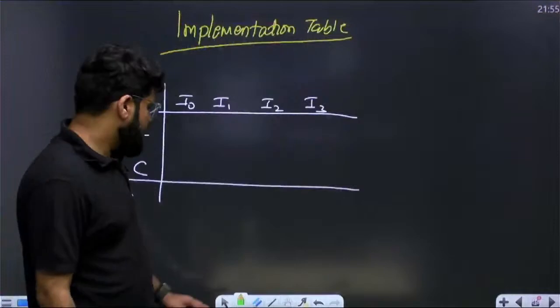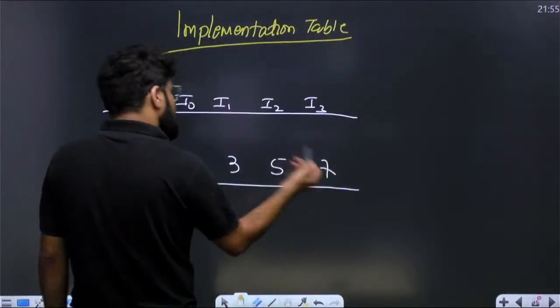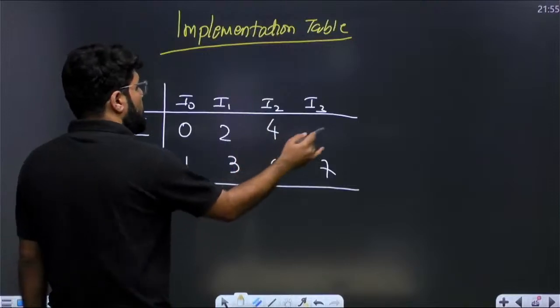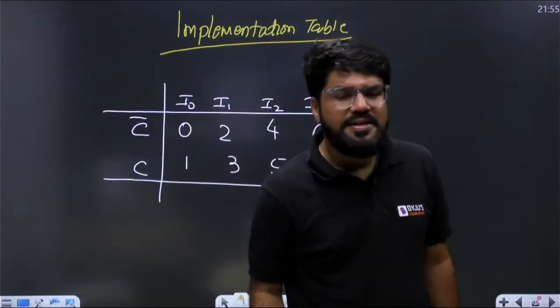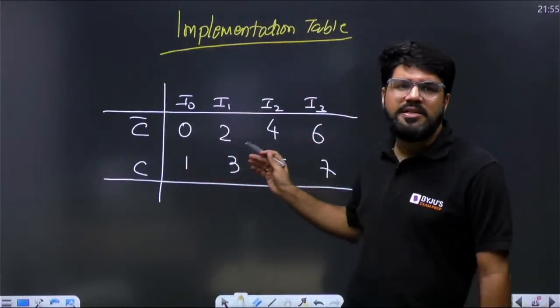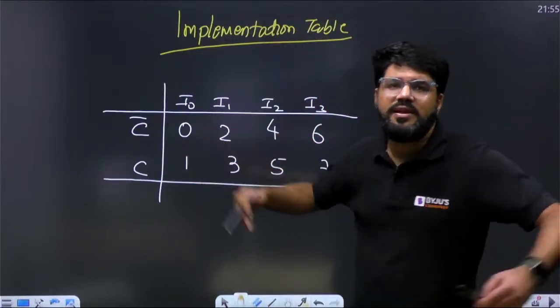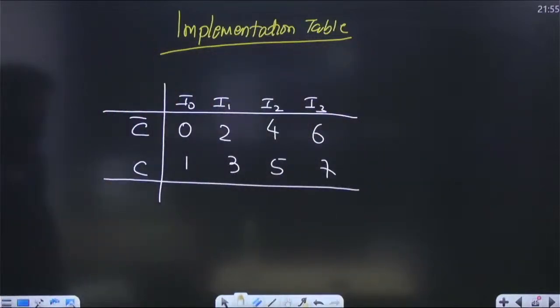So that is what we will write here: 1, 3, 5, 7. The remaining 0, 2, 4, 6 go at the top. So see, the implementation table changed, but the logic behind it is the same. Many students will copy the same implementation table 0, 1, 2, 3, 4, 5, 6, 7 and they will give the wrong answer. So what is the answer then?